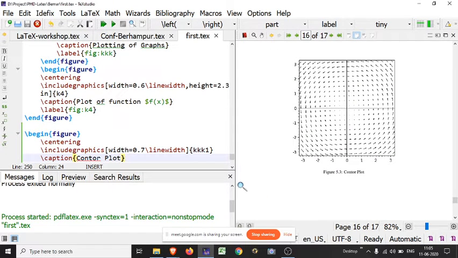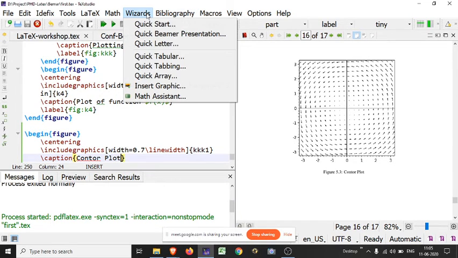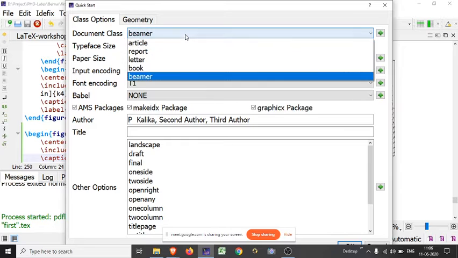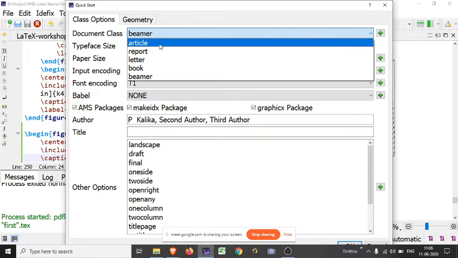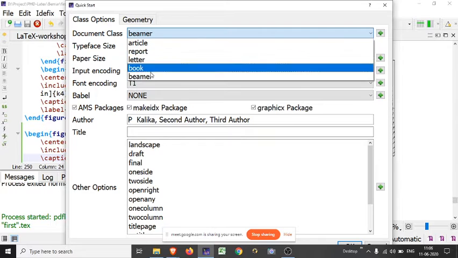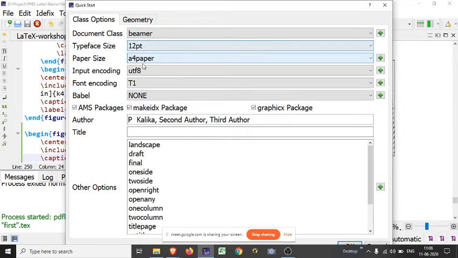For creating Beamer, those who learned how to write content in LaTeX, start in a similar way. Before this I covered how to start in Quick Start. Just click on Quick Start and select Beamer. Before this I did article, report, and book. In a similar way, click on Beamer and choose font size and paper size. For input encoding, you have to use UTF-8, and font encoding T1. The rest of the things will be in a similar manner.